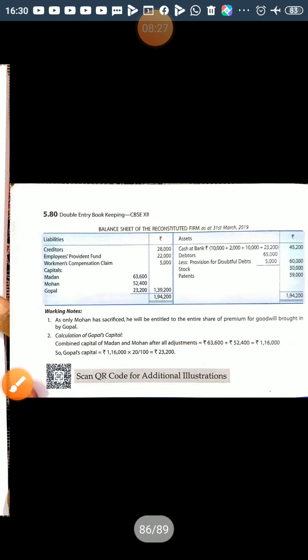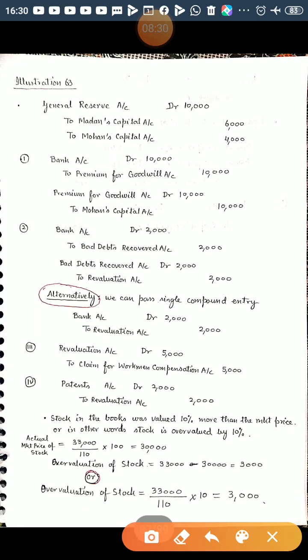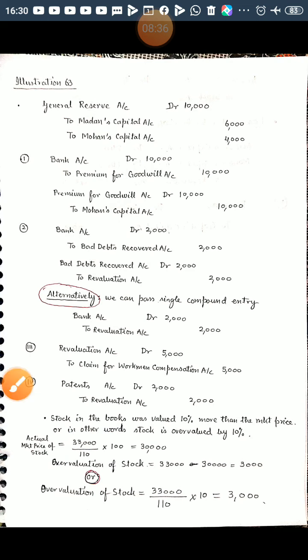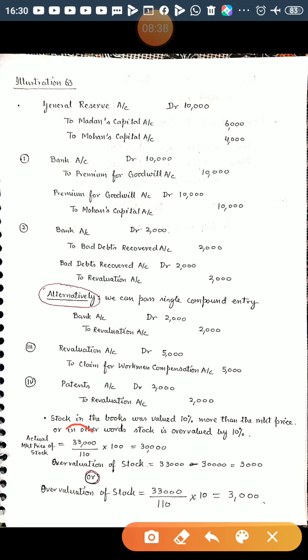I have shown you the calculation. It means the 33,000 written in the balance sheet is 110%. So first of all we will calculate the actual price. So 33,000 will be divided by 110 and multiplied by 100. We get to know the market price of the stock, that is 30,000.